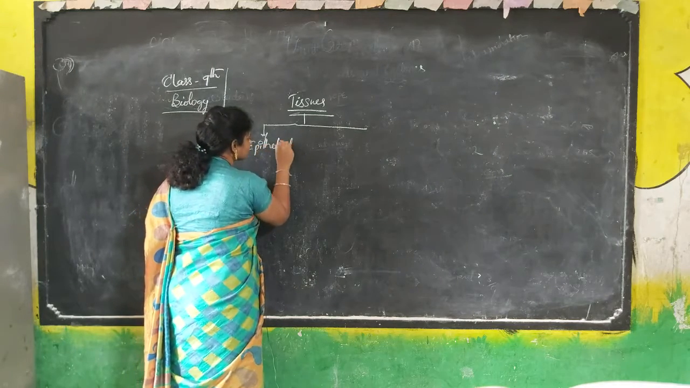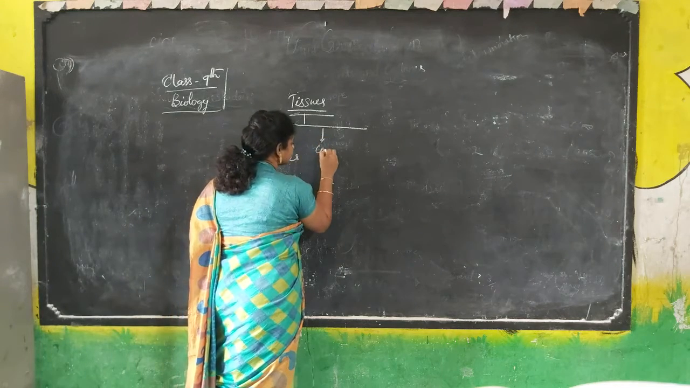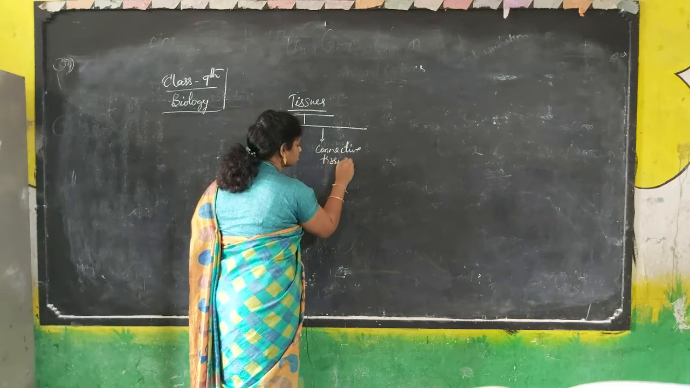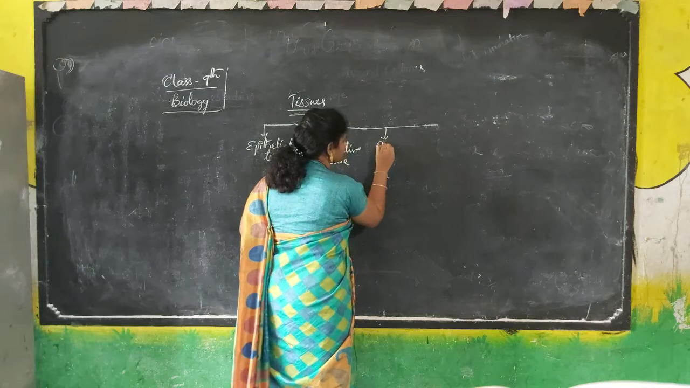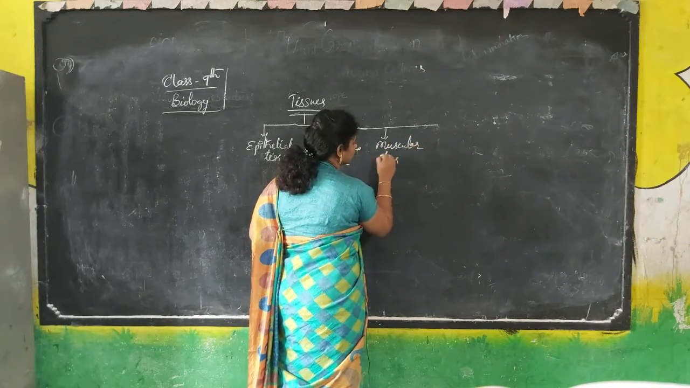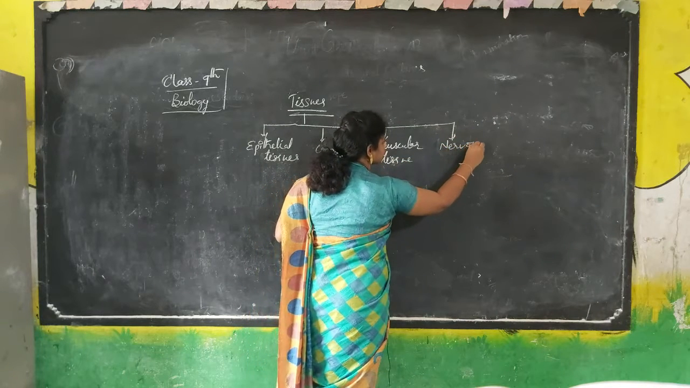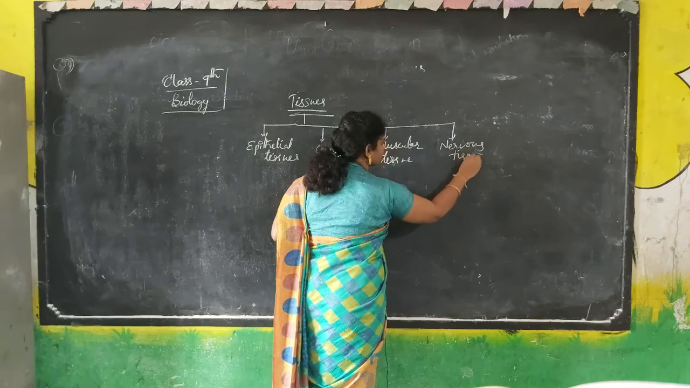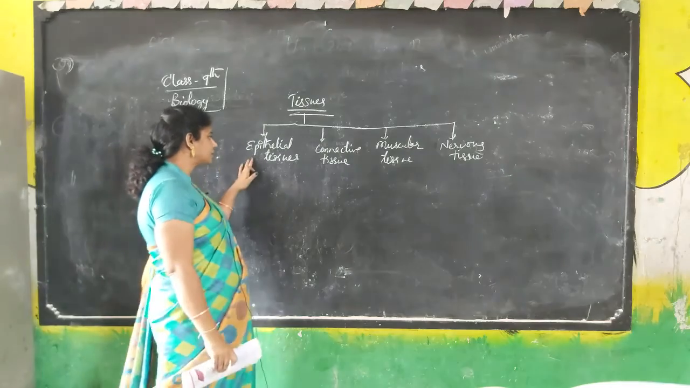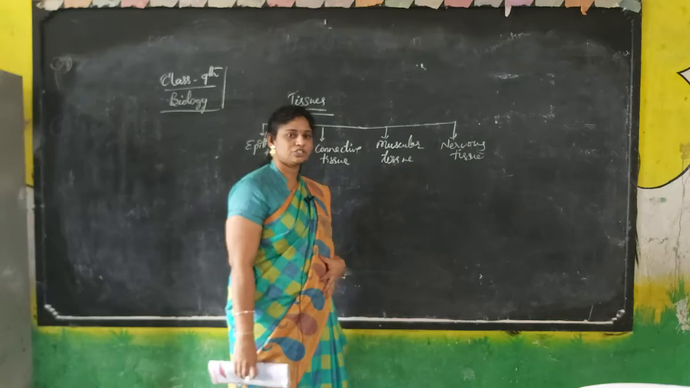epithelial tissue, connective tissue, muscular tissue, and the fourth one is nervous tissue. So there are 4 types of tissues. First one is epithelial tissue, connective tissue, muscular tissue, nervous tissue.